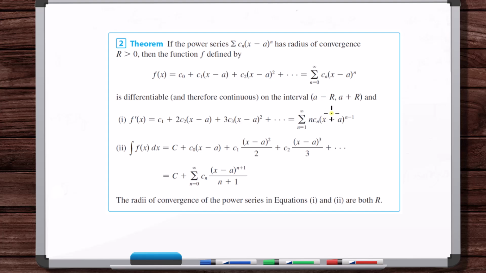What I mean by that is you can have a power series where there is no constant term. So if we decided to start this at n equals 1 instead of 0, you could do that. Now there's no c sub 0.